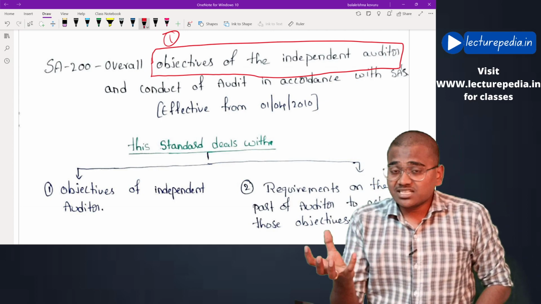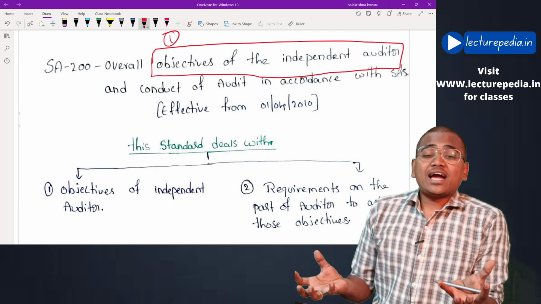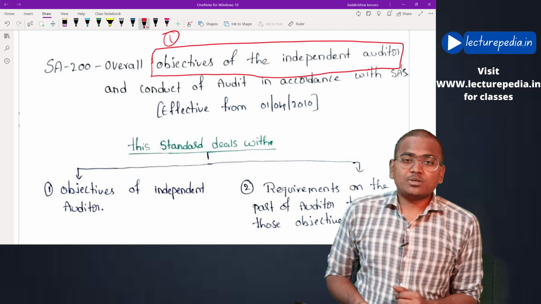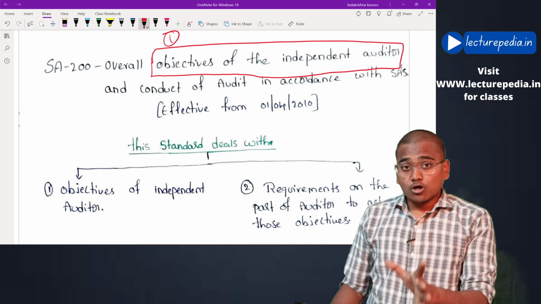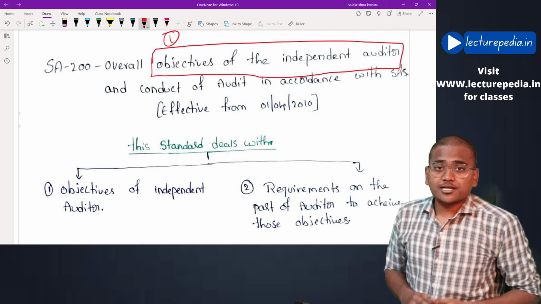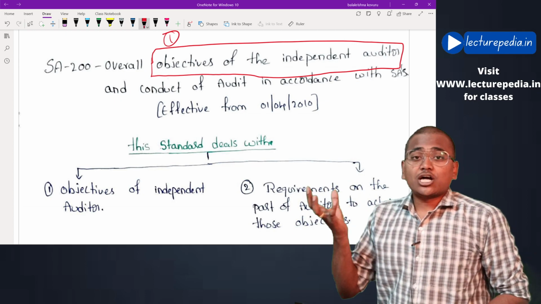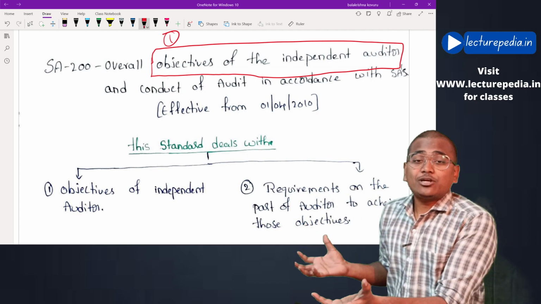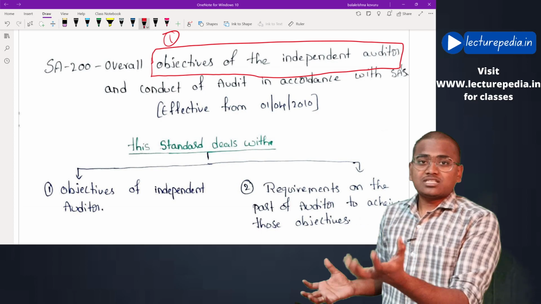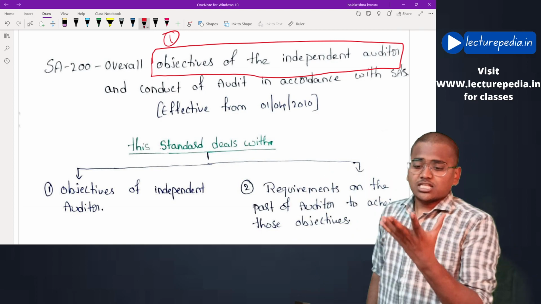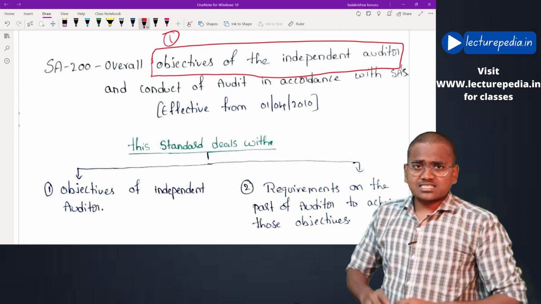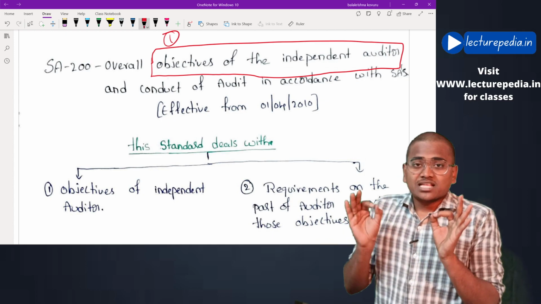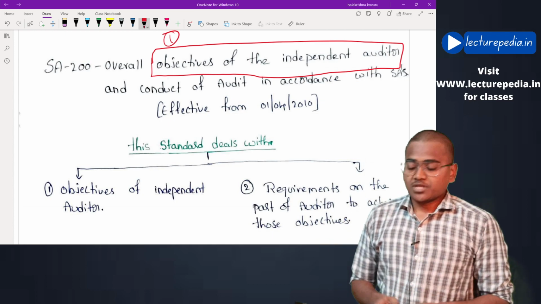Now, for achieving these objectives, there are certain requirements that have to be possessed by the auditor. Even these requirements will be discussed in this standard. So the two aspects are: first, the objectives that the auditor has to achieve during the audit, and second, the requirements that the auditor has to possess to achieve them. There are two objectives and five requirements. Once we discuss these, the standard gets completed. These are the two aspects that will be dealt with by this standard. Now let us enter into the standard.